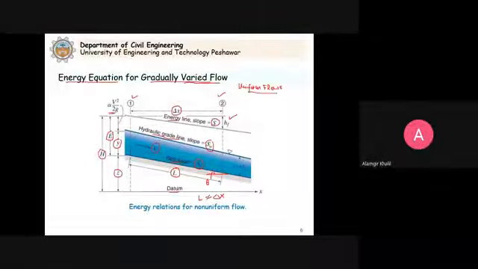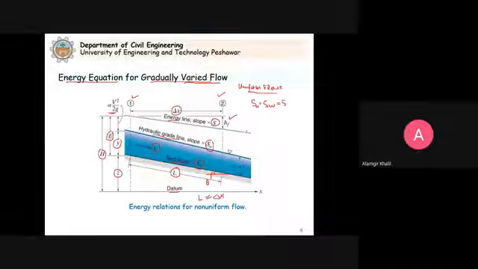For uniform flows, we can write S naught is equal to SW is equal to S, where S is the slope of the energy line. These three are equal. That's why in the Manning's formula and in the Chezy formula, we put S equal to S naught, and that's why the slope of the bed of the channel is commonly used in the formulas.